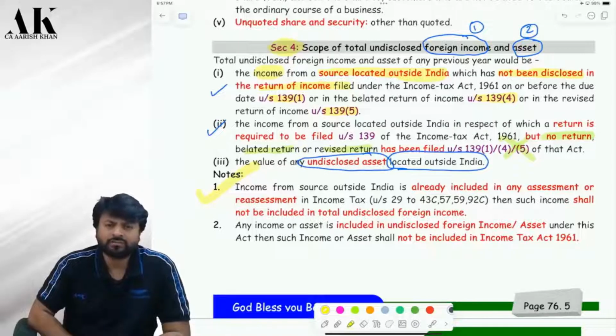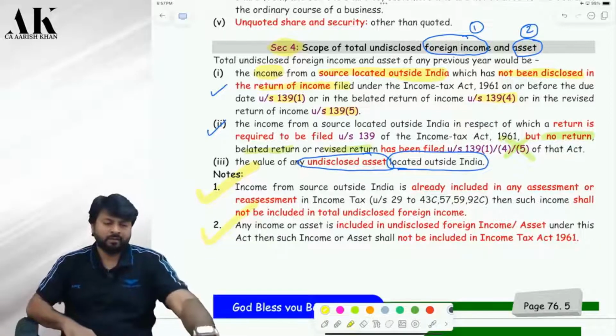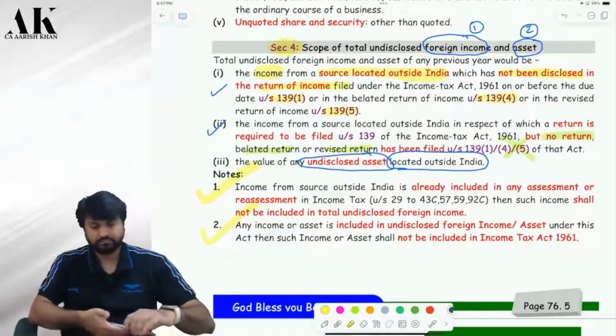Correct or not? This is what these 2 points want to tell you. Read it, please. Clear?